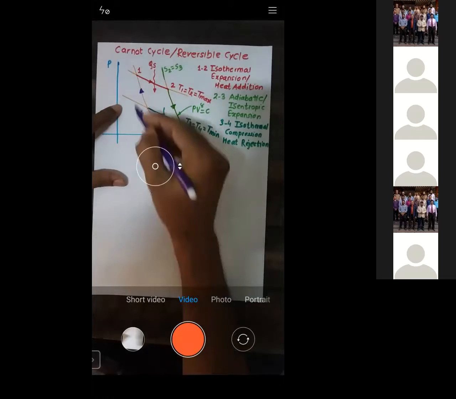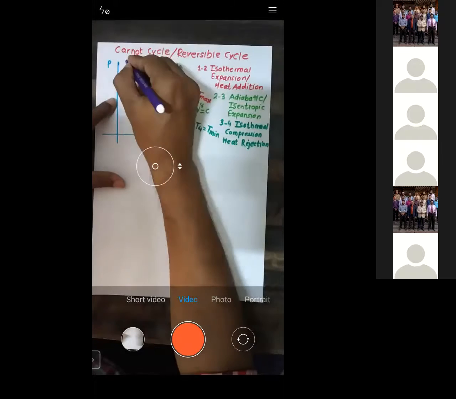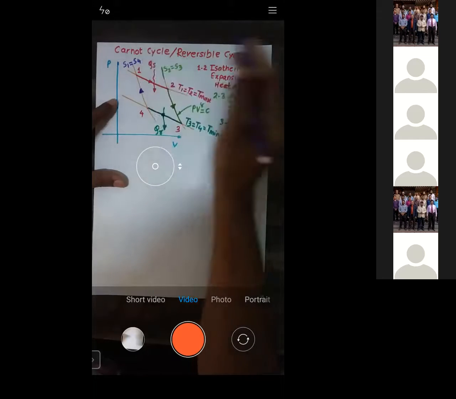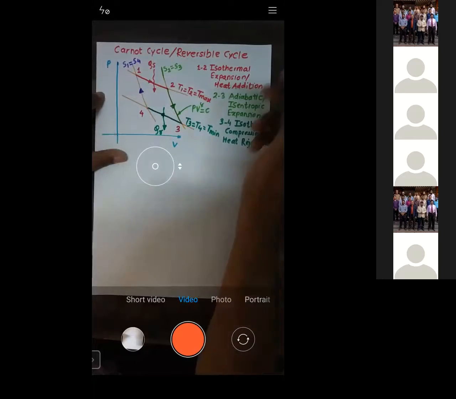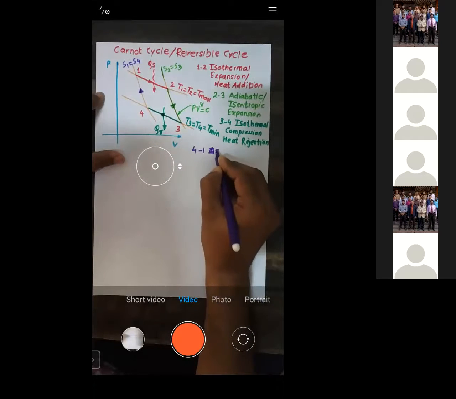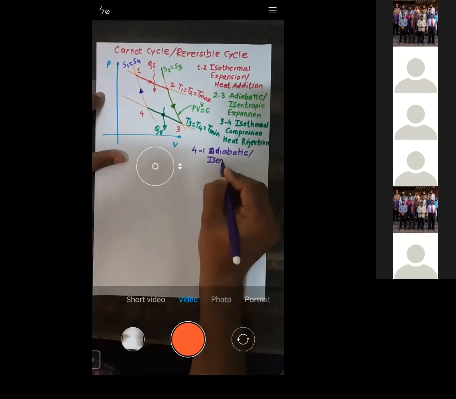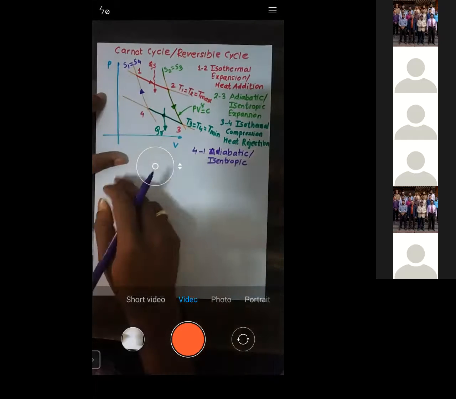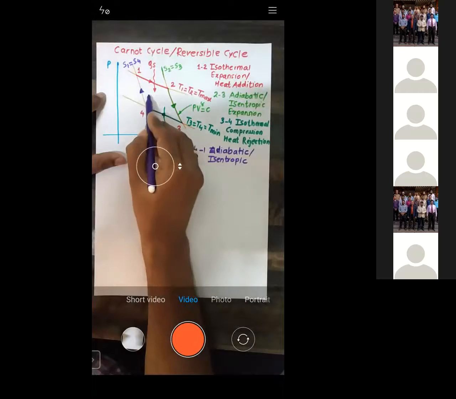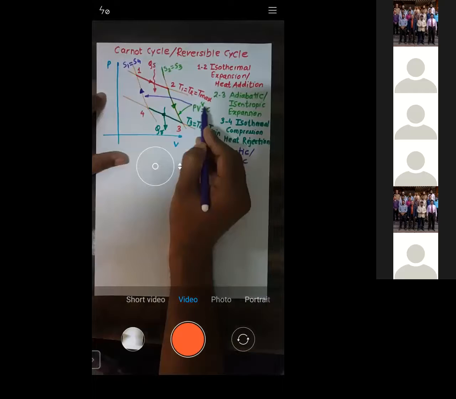That means during 4 to 1, entropy was constant, that is S1 is equal to S4. At any point on this line, entropy is constant. So this process 4 to 1 is called adiabatic, or this is also known as isentropic, because entropy is constant. And the law which governs the process is PV raised to power gamma is equal to C.